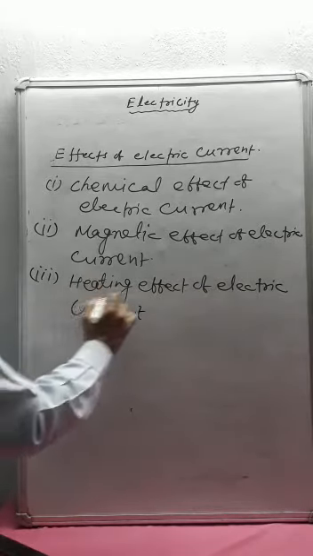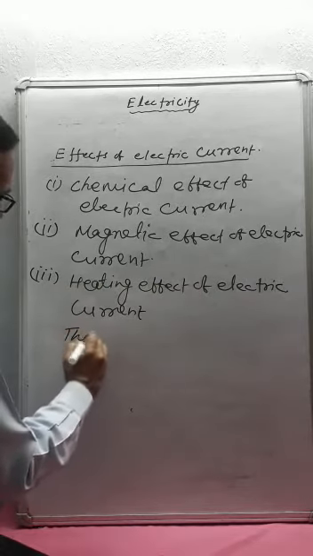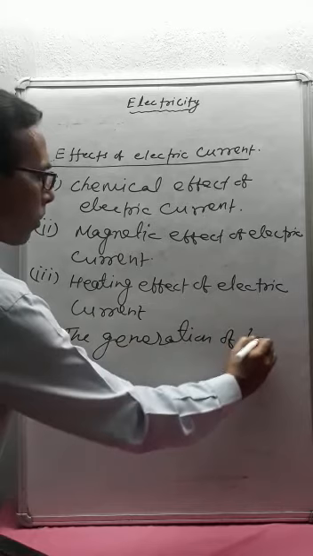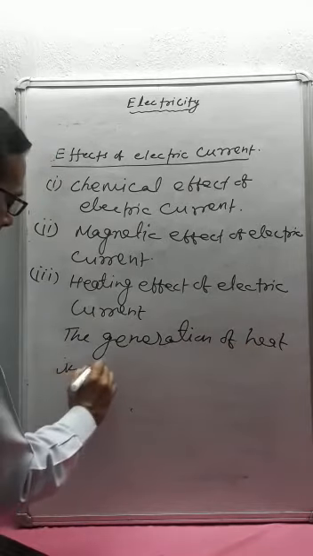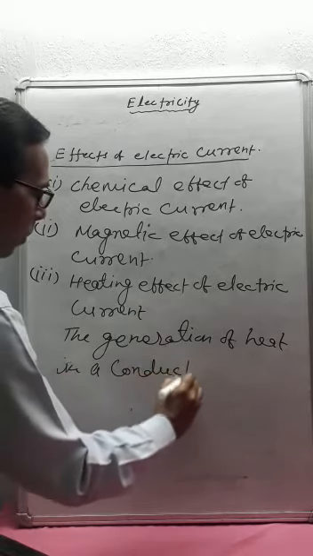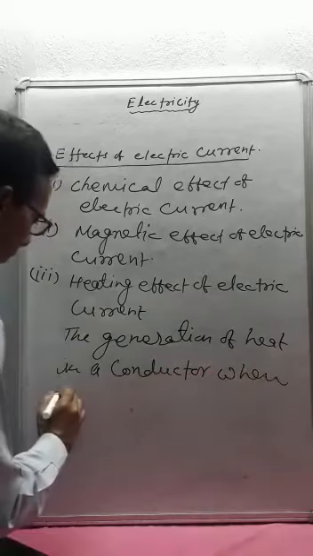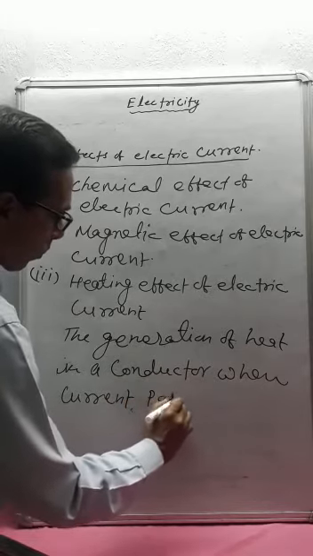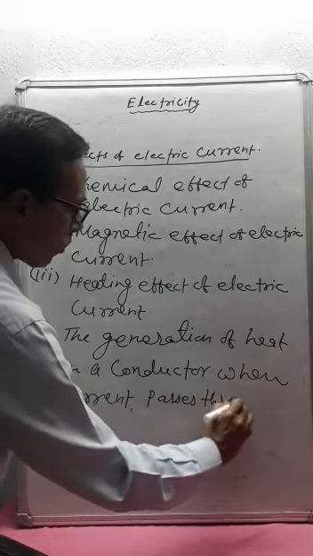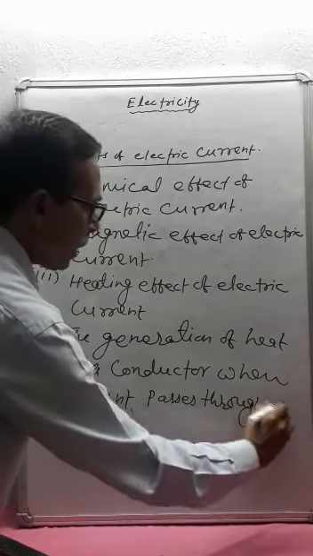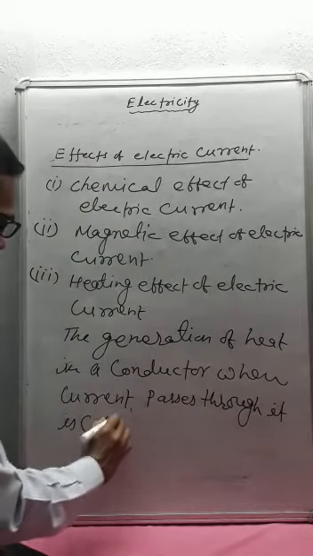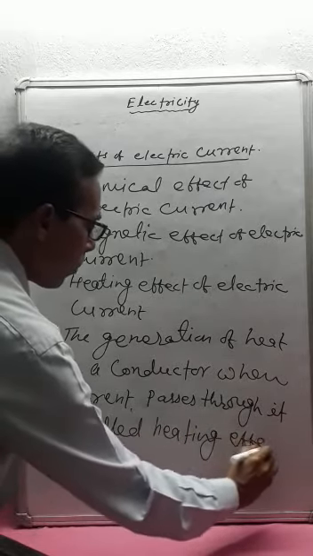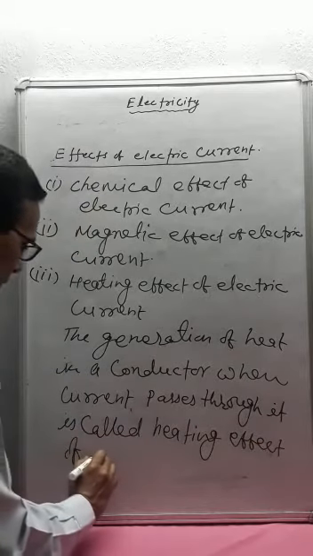Now how do we define the term heating effect of electric current? The generation of heat in a conductor when current passes through it is called heating effect of electric current.